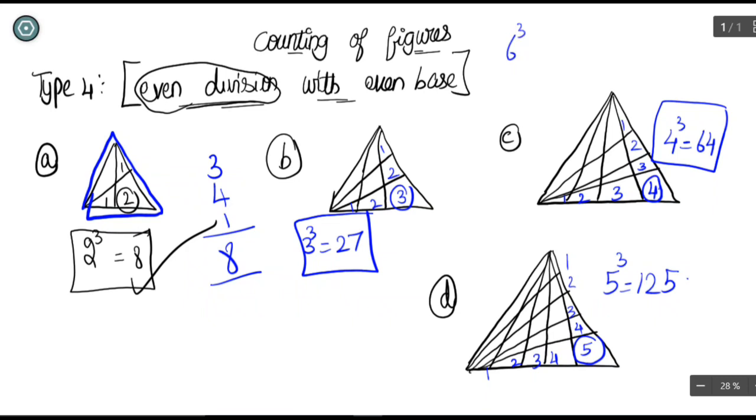And if it can go up to some higher numbers also, like it may go to 6 cube. You have to write 2 and 6, and for following numbers you are just finding the cube root. If they have asked the triangle in this method, these are some direct questions. These questions are asked many times in other bank examinations, RRB examinations, like that. So these are direct questions. So just note down this method. This is another easy, important method. So now let us go for type 5. So this is cube. You are just finding the cube for all the evenly distributed triangles with even base. That's it. We are going for type 5.